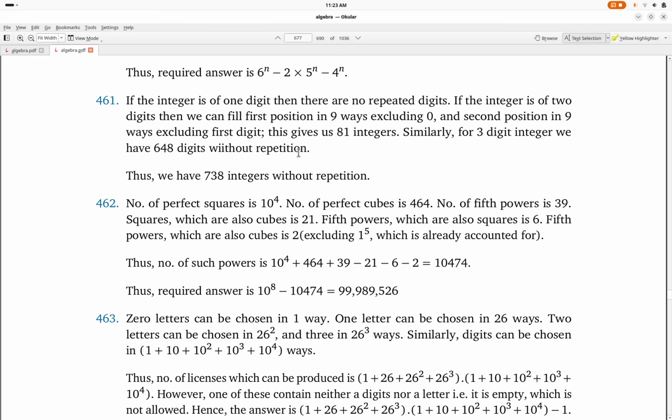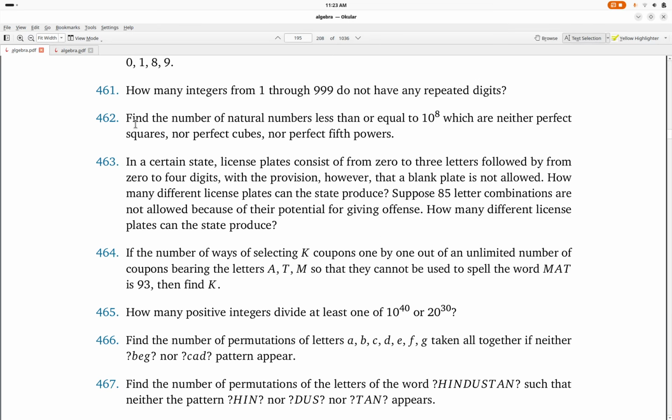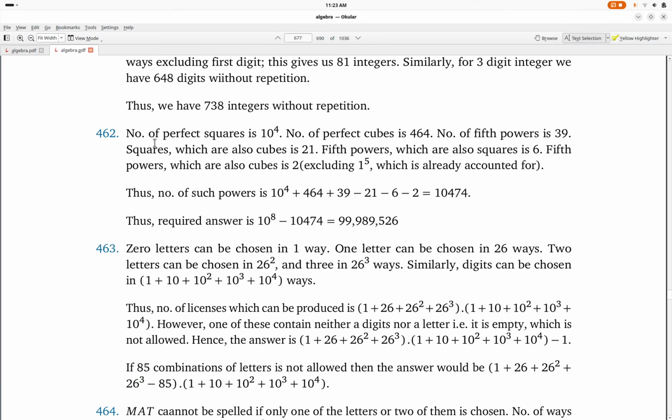Question 462 says that find the number of natural numbers less than or equal to 10 raised to the power 8, which are neither perfect squares nor perfect cubes nor perfect fifth powers. So number of perfect squares is 10 to the power 4, number of perfect cubes is 464, number of fifth powers is 39. The squares, which are also cubes, is 21. Fifth powers, which are also squares, is 6. Fifth powers, which are also cubes, is 2. So this you have to compute, okay?